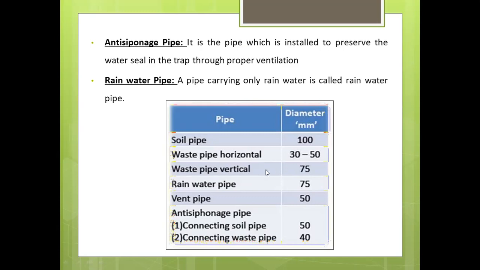For a waste pipe in the vertical direction, we take 75 mm diameter. For a rainwater pipe, 75 mm diameter is taken. A vent pipe is 50 mm. Then there are two cases for the anti-siphonage pipe: when it is connected to soil pipes, its diameter is 50 mm, and when it is connected to waste pipes, its diameter is 40 mm.